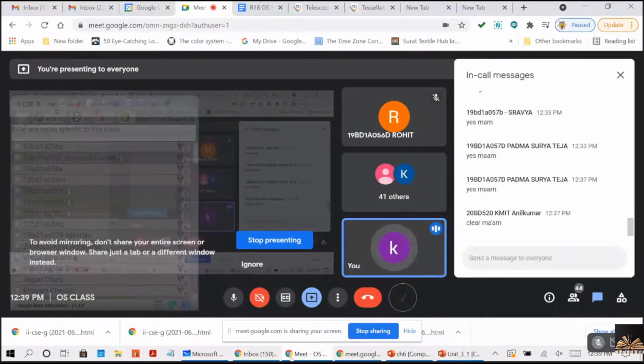So here the binary semaphore is equal to your mutex only. Counting semaphore means the value of the semaphore can range over an unrestricted domain. That means the S value can be anything, based on the number of available resources in the system. If your system has 5 instances of the same resource, S will be 5. And after giving to the 5 processes, the 6th process has to wait.